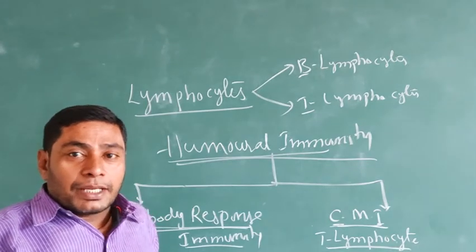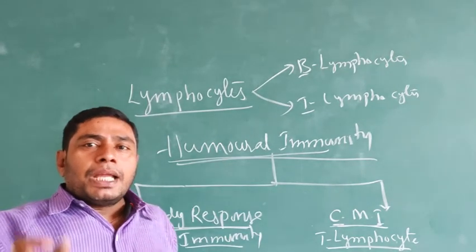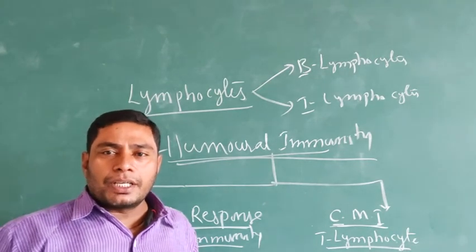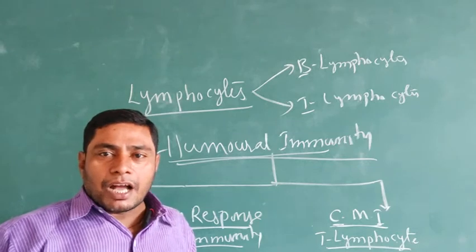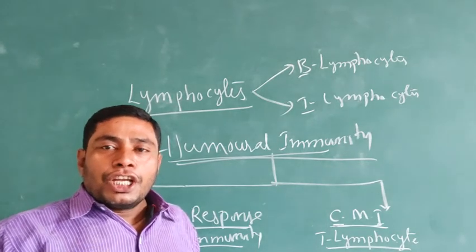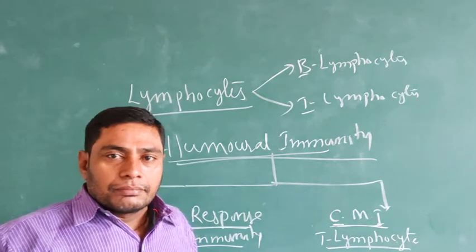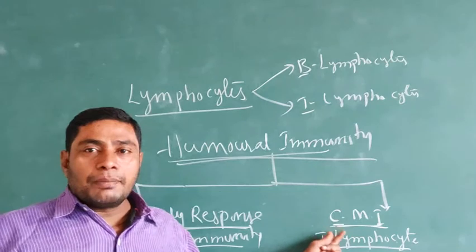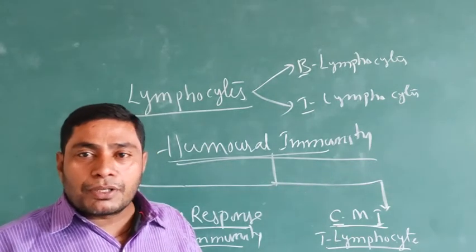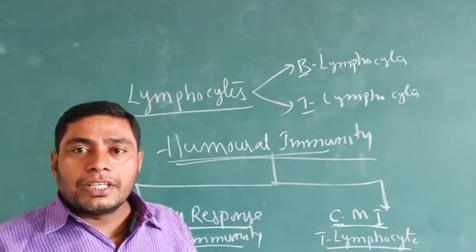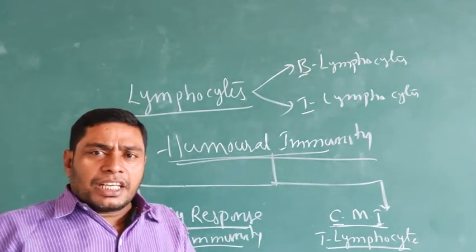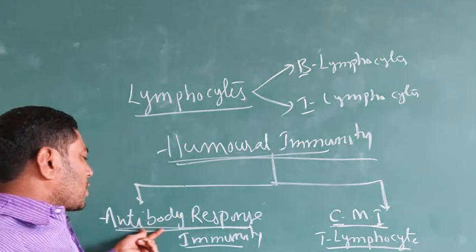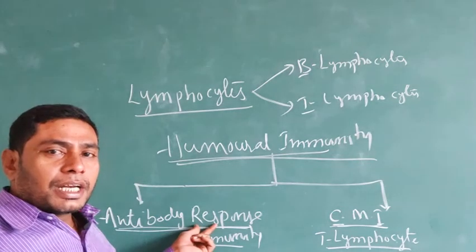So it is a very important question: B lymphocytes are responsible for which type of immunity? Given the options innate immunity, antibody response immunity, cell-mediated response immunity, none of these, you must mention that B lymphocytes are responsible for antibody response immunity.